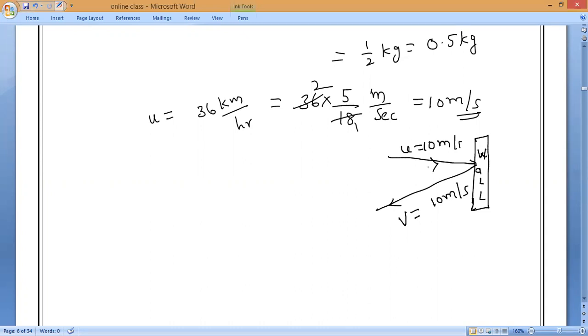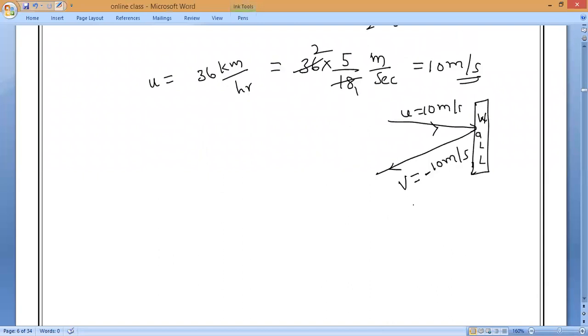So you can take minus 10 or 10. Anyhow, impulse means force only, we should not represent it with a sign. So all of you should remember here: initial velocity is 10 and final velocity is minus 10 meter per second.